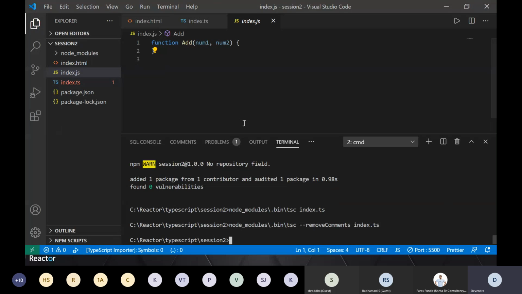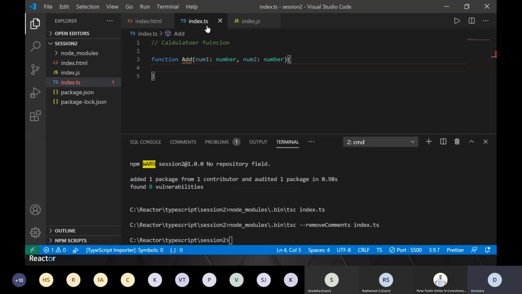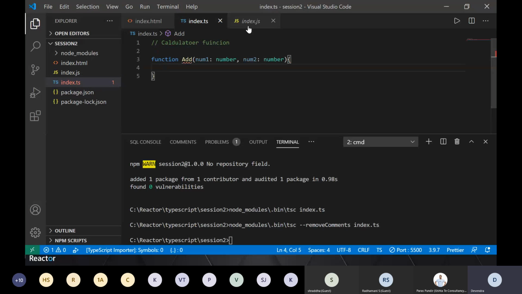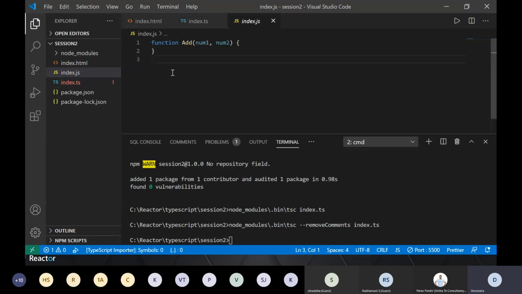So again, it's a pain in a sense. When you compile, you provide those options, and there are multiple options for multiple things. I compiled this. There was some comment here. I compiled with the option remove comment. It removed the comment and kept my functions, necessary stuff here, right? There are many other options which you can pass as a parameter to your command.